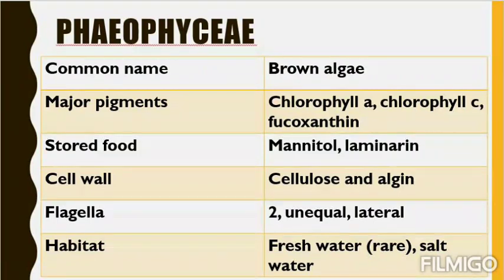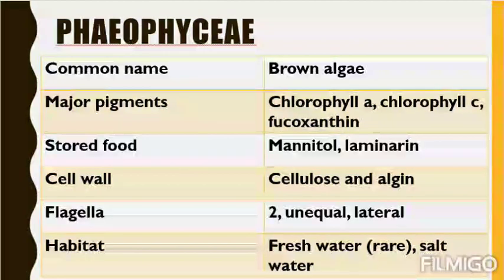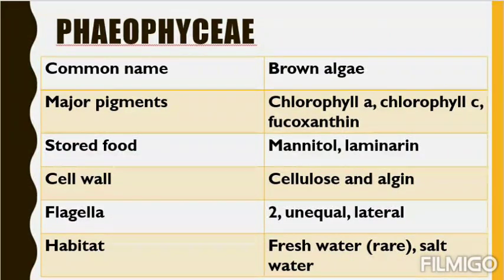Next comes phaeophyceae. The common name is brown algae. The pigments are chlorophyll A, chlorophyll C and fucoxanthin. This fucoxanthin gives the brown color to the algae. Students, also remember the chlorophyll A and chlorophyll C. Don't confuse it with other algae. In chlorophyceae, chlorophyll A and chlorophyll B were present. Here chlorophyll A and chlorophyll C are present. In addition to that, fucoxanthin is present that provides the brown color to the algae.